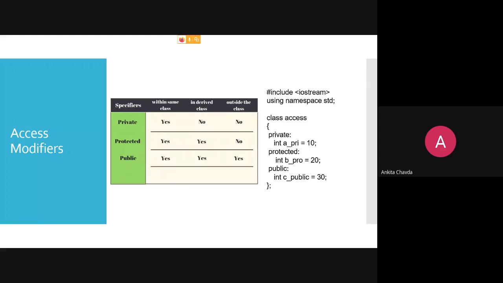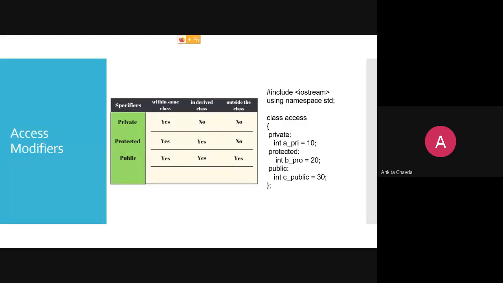Okay. So within the same class, if I have a private member, of course they can use it, because though it is the private one, they are in the same class, so any member can use it. Why did I put private? Because I don't want to share it with the outside world. Fine. My family members can use it. So private is accessible within the same class. Protected, yes. Public, of course.